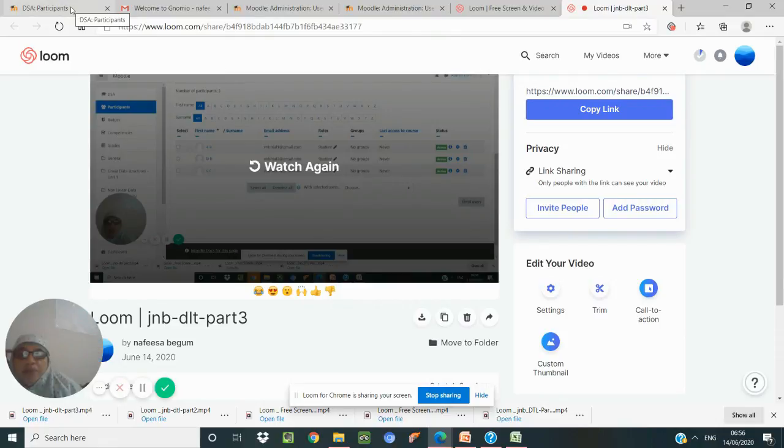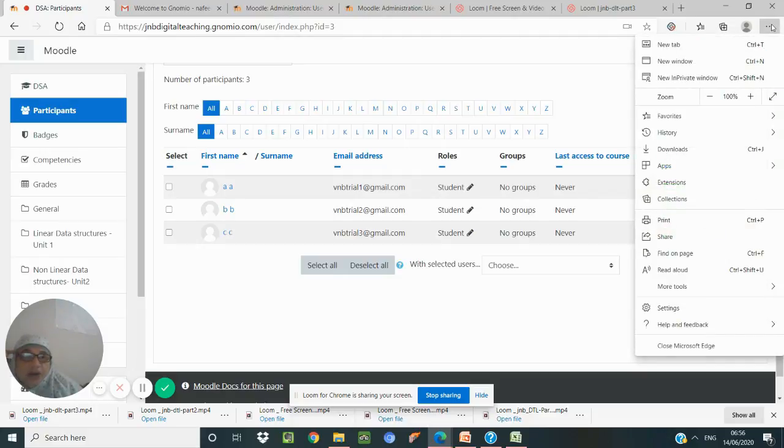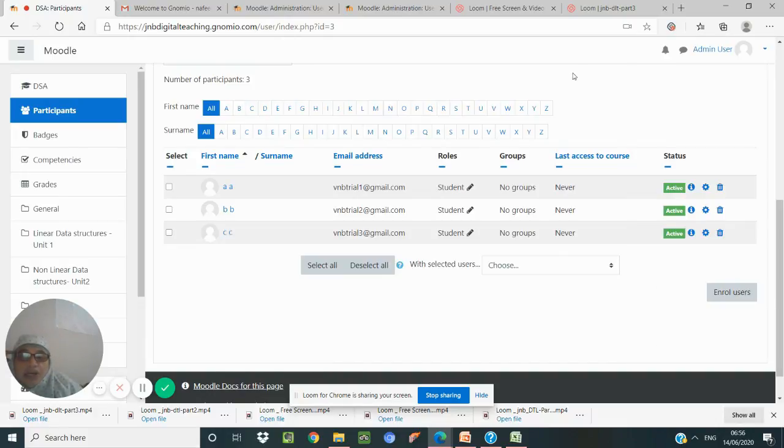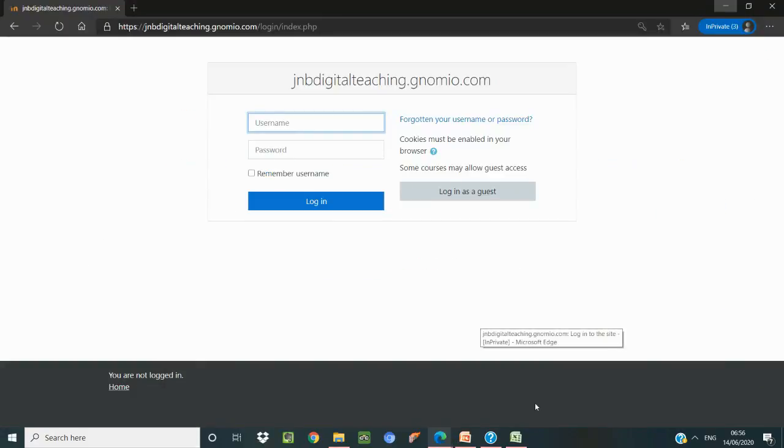Currently, you are in an admin. You want to leave, like that. It will ask. So what you have to do is when you click this three dots, there will be an option called New in Private Window, or in some browser we call it as Incognito window. So when you open that incognito window, you can have multiple access to the same thing. Okay, so this is very important for checking. I wanted to tell that.